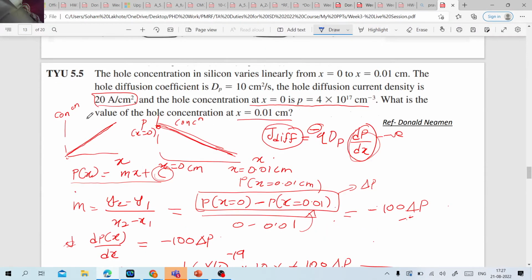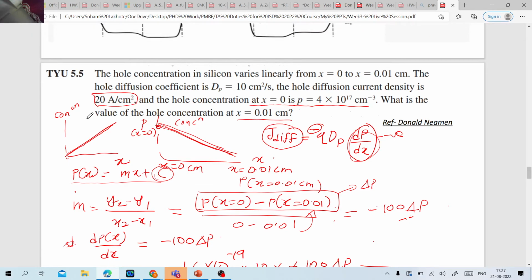Now in the next question, the hole concentration in the silicon varies from x equal to 0 to x equal to 0.01 centimeter. The hole diffusion coefficient is given and the current density has also been given, correct? The hole concentration at x equal to 0 is given, and what has been asked is, what is the hole concentration at x equal to 0.01 centimeter? So it is varying linearly, correct?